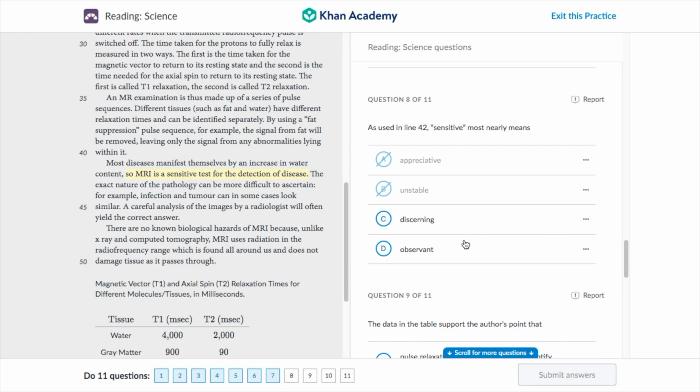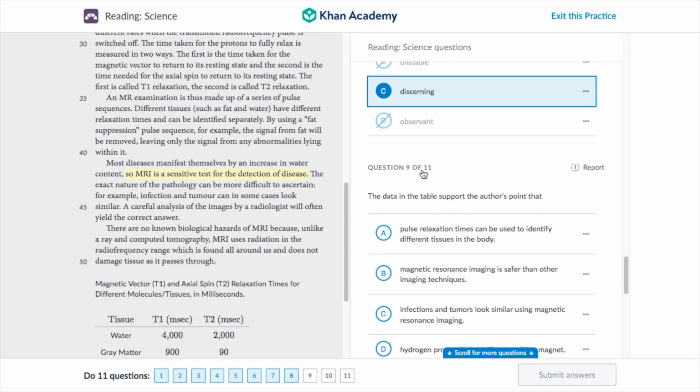So we're going to cross that out, and we have two similar options. Both discerning and observant mean to look carefully. But which one should we use? Well, if we used observant, we're basically repeating the word detection twice. So we shouldn't be using observant. However, discerning means we're making a good judgment for the detection of disease, which makes the most sense here. We want to detect the disease accurately. So we're going to pick discerning as our answer.